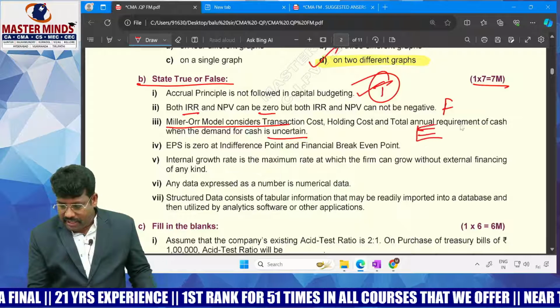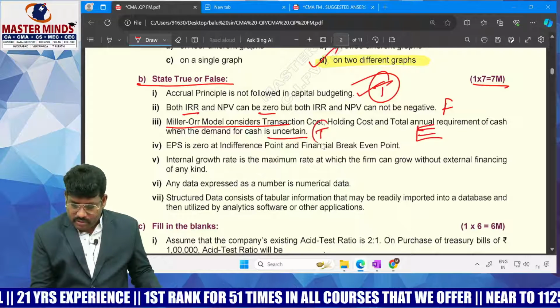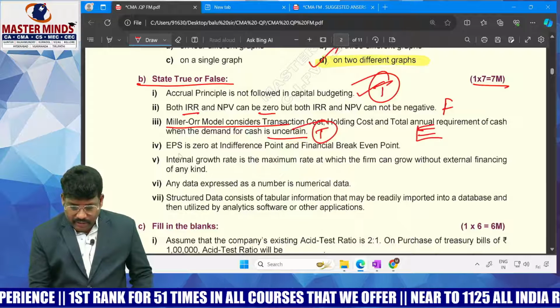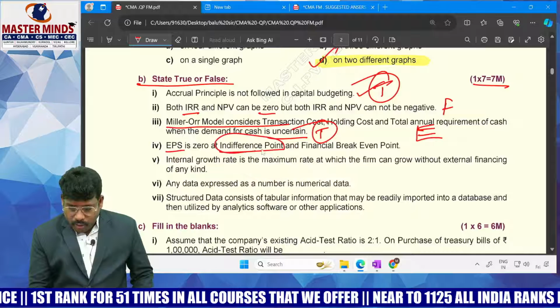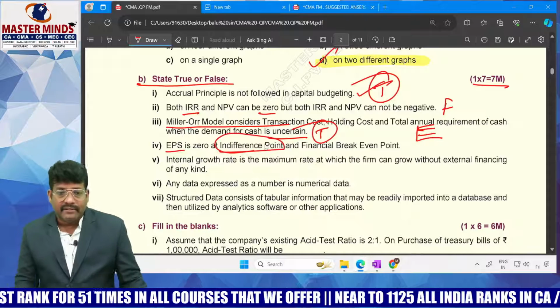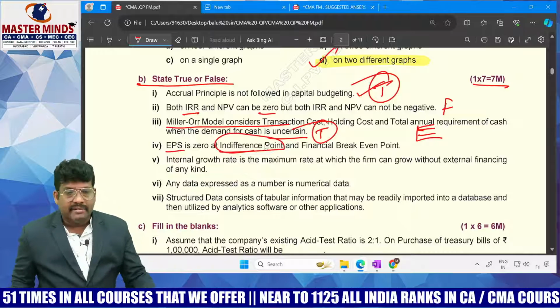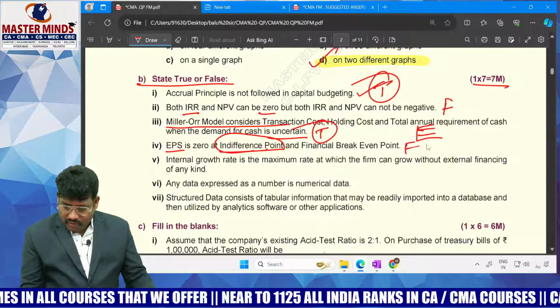That's the reason we used to find out the levels. That's why this statement is true. Next, EPS is 0 at the indifference point and the financial break-even point. No, the indifference point indicates a level of EBIT at which EPS remains the same. At the financial break-even point, it must be 0. That's why it is false.